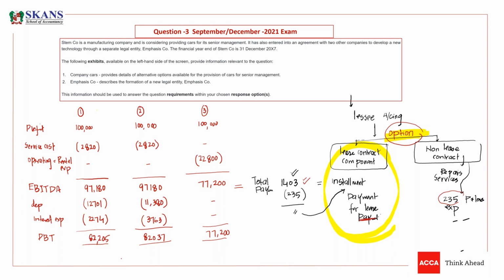So this is how you are going to calculate the impact on EBITDA. Now just tell me, guys, under which option is EBITDA better? Under which option is EBITDA the highest? So please tell me. Options 1 and 2 have the highest and the same EBITDA, but under option 3,